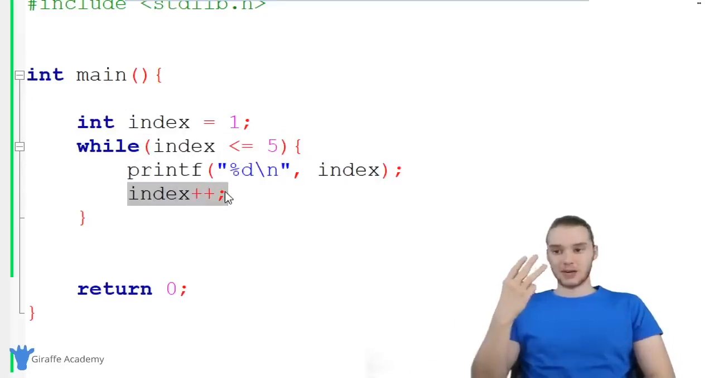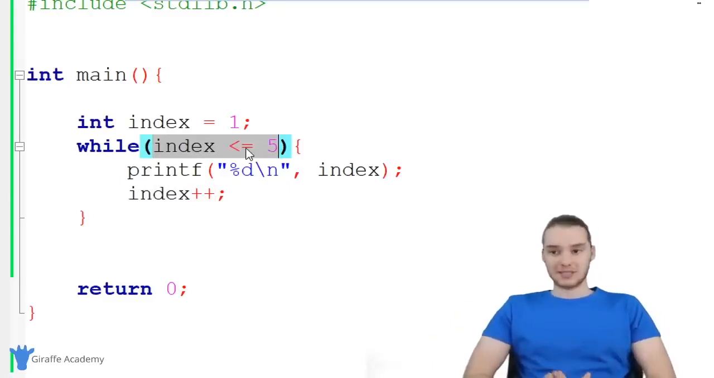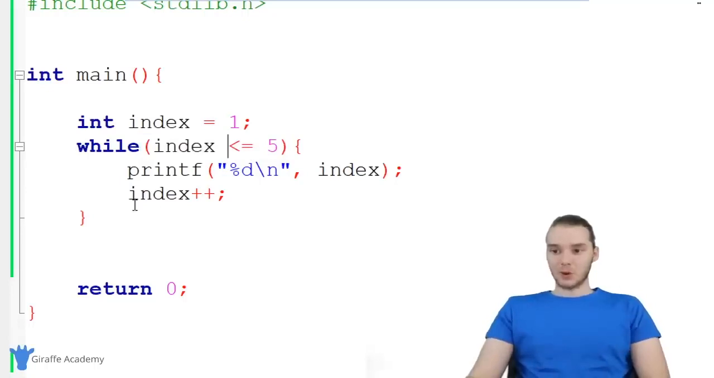Now index is equal to 3, and C is going to go all the way back up to the top. It's going to check this condition again. Before C goes through this loop, it's always going to check the condition first. Before it's allowed to execute that code again, it has to check the condition to make sure that it's true.